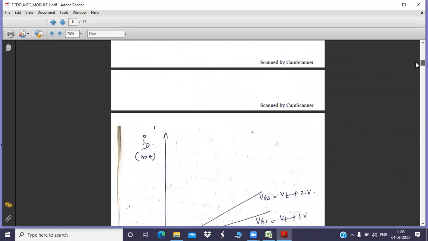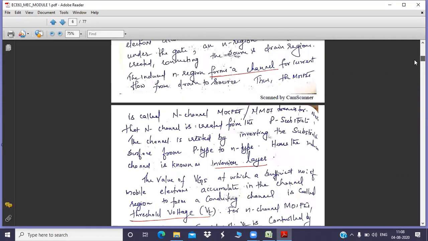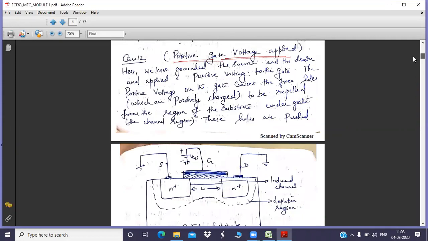You have 4 cases. What are those 4 cases? Case 1 was you have applied only VGS, a positive gate voltage. Meanwhile, you have not applied any VDS at that particular point of time. You are not getting any current. Why is there no current? Because there is no potential difference between drain and source, isn't it? Only if you can ensure a potential difference between drain and source will the current flow take place. Otherwise, there is no current flow. Of course, you have induced a channel by applying a positive voltage.